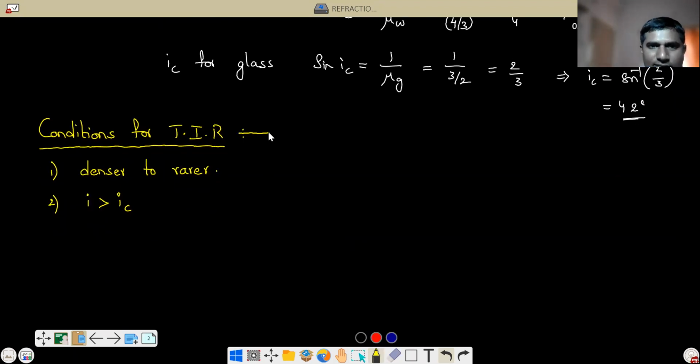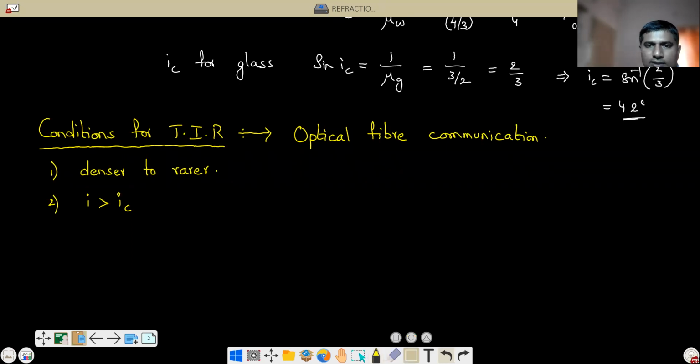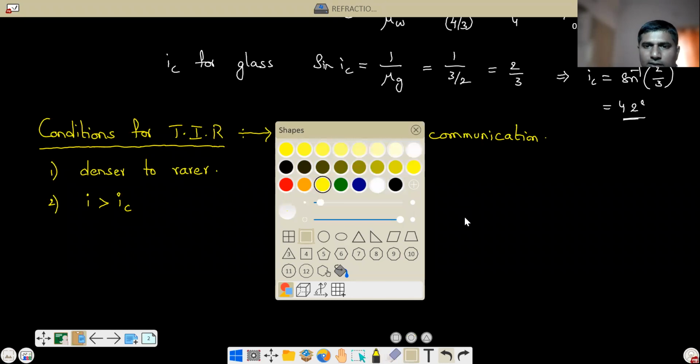And this is the basic phenomenon for the entire optical fiber communication. The entire optical fiber communication is based on this total internal reflection. Why? Because here there will be an optical fiber.